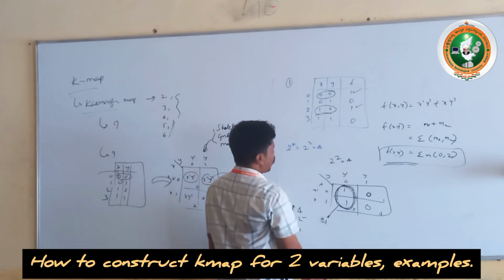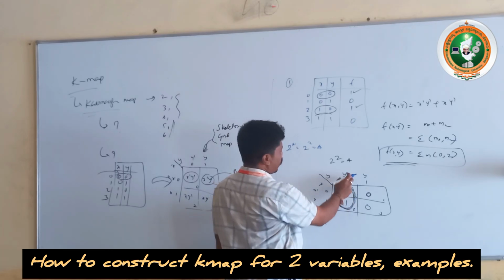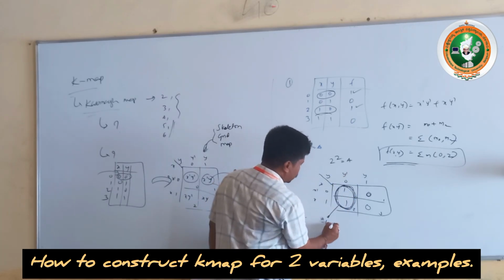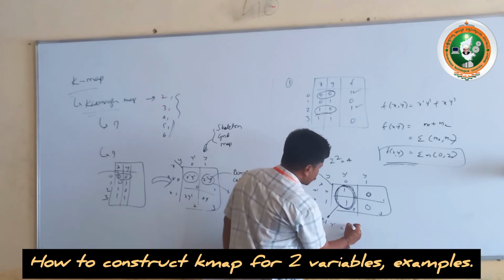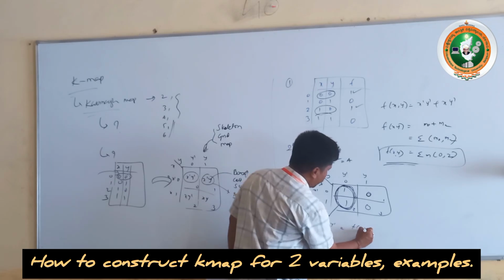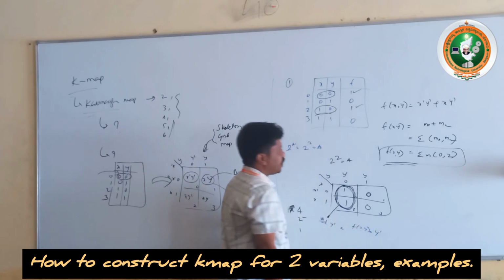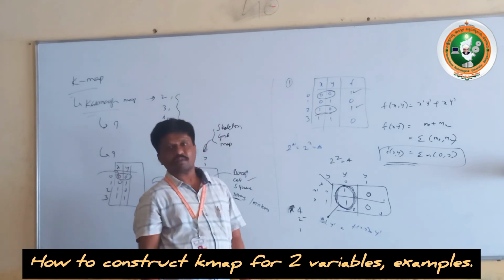Then come to the column side. This belongs to only one column, that is y dash. Then the output is f of x y equals y dash. Whether we got the answer properly or not, we'll check it.